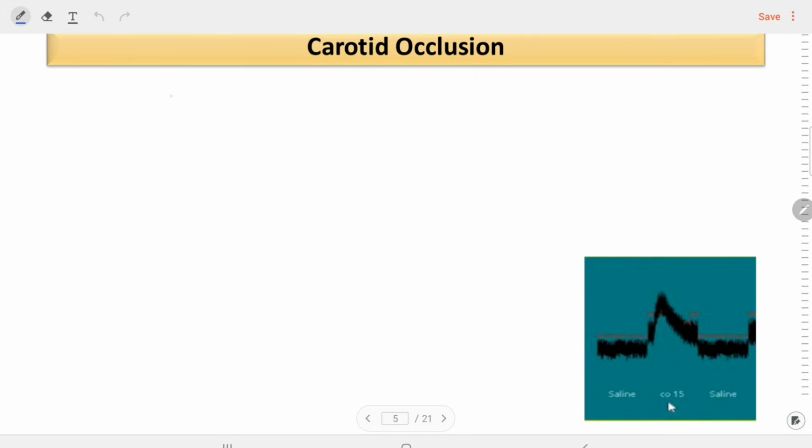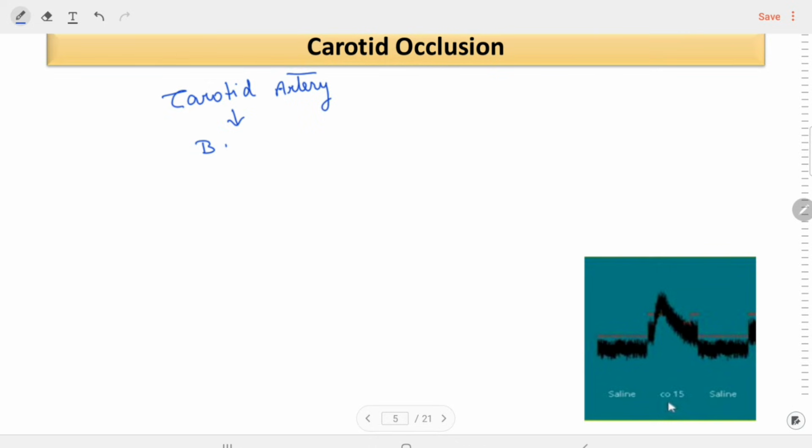So let's see. Suppose we occlude the carotid artery, what will happen?